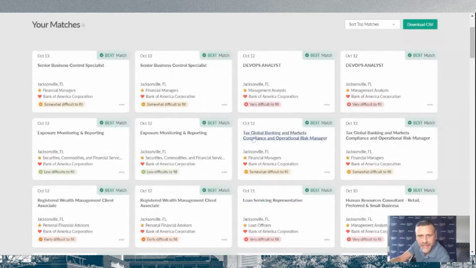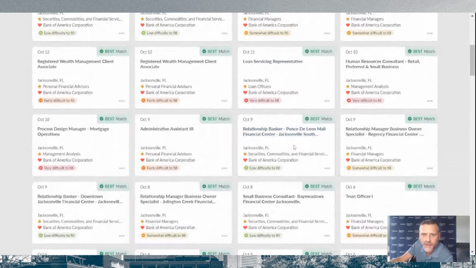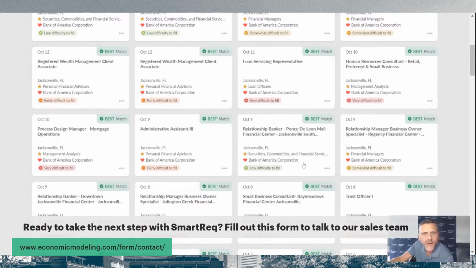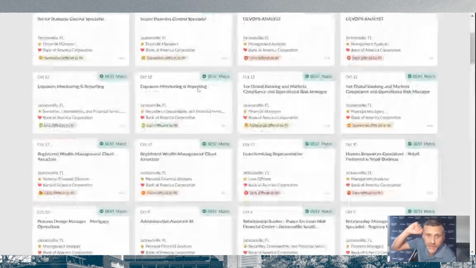And then you can even get a quick assessment, economically speaking, of the difficulty to fill this particular job posting. You have a number of different things that you can choose from as you're going through, thinking, well, maybe I don't want to touch the very difficult ones, or maybe I do want to look at those. Any of the things that you choose, you can actually go and see the posting at its original website. Anything that we scraped off the website, you can go and choose postings from it.